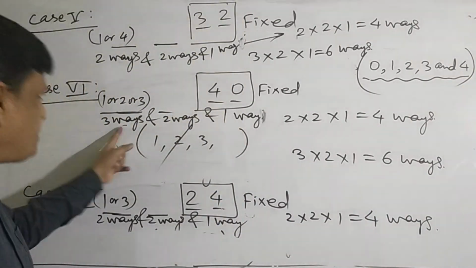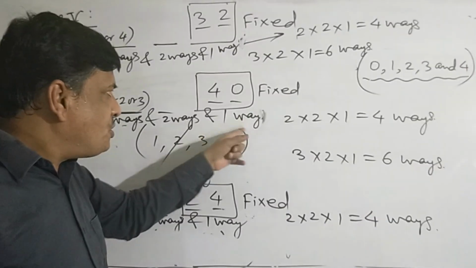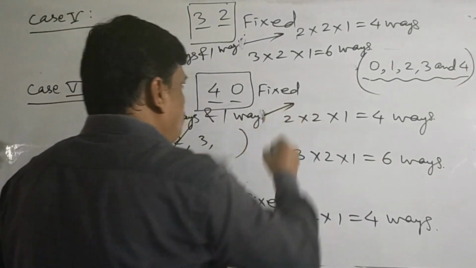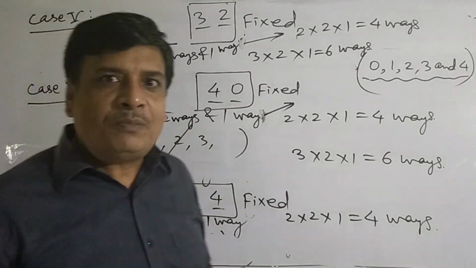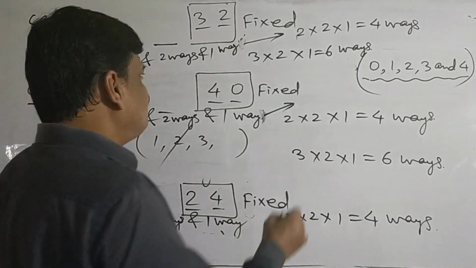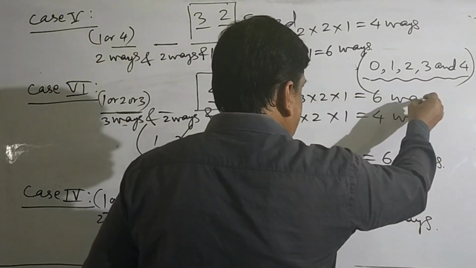Thousand place in 3 ways and hundred place in 2 ways, and the last 2 places in 1 way. So counting such numbers, we find all such numbers by multiplying these 3 from the multiplication principle of counting. 3 into 2 into 1, 6 ways.